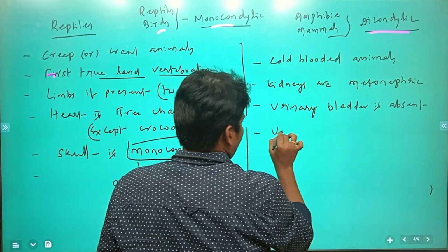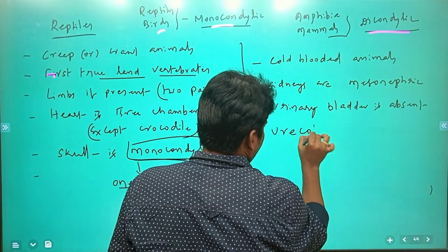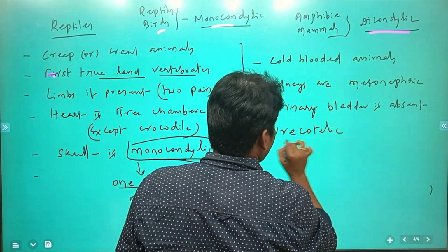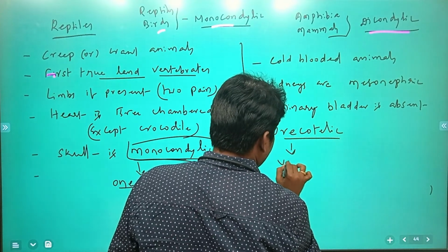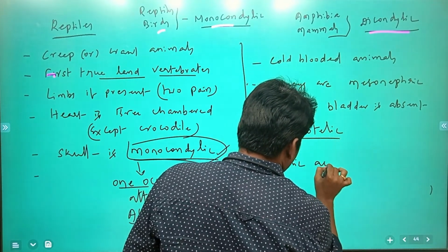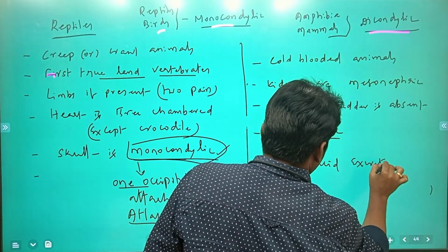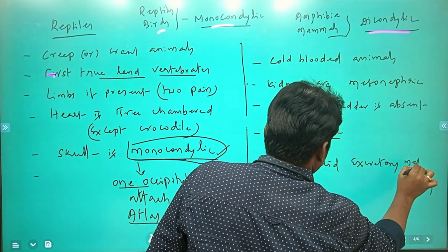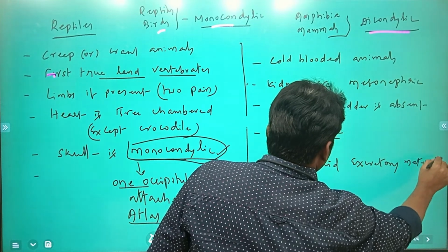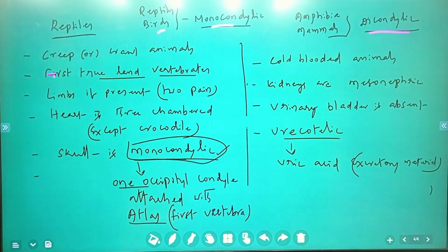These organisms are uricotelic. Uricotelic means uric acid is released as the excretory material.